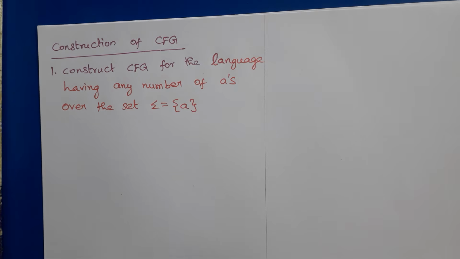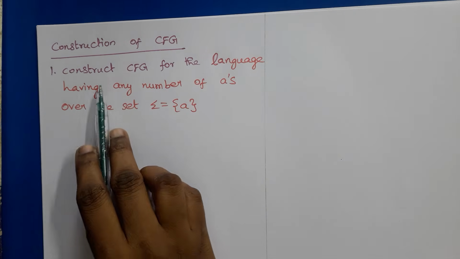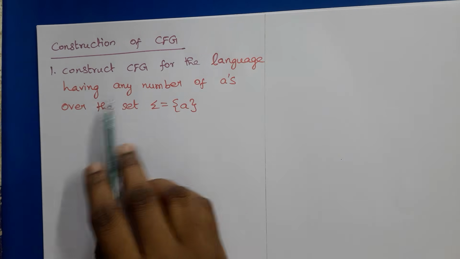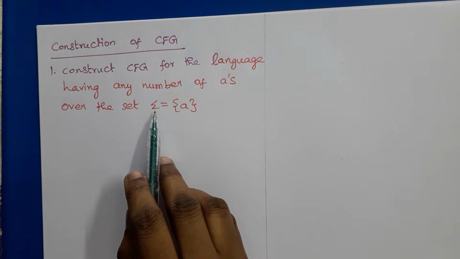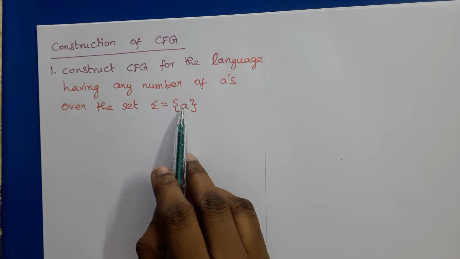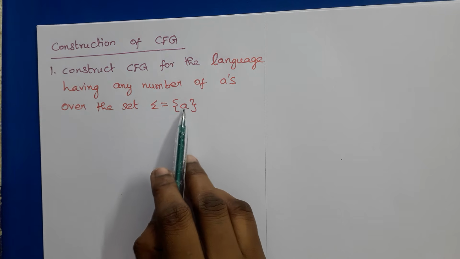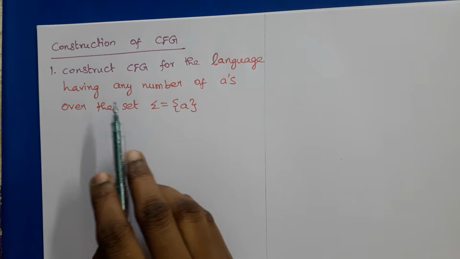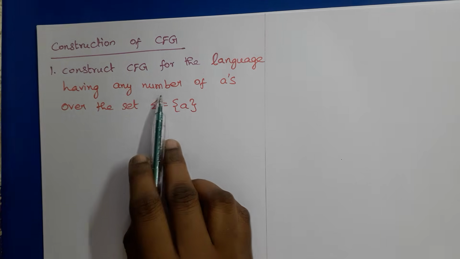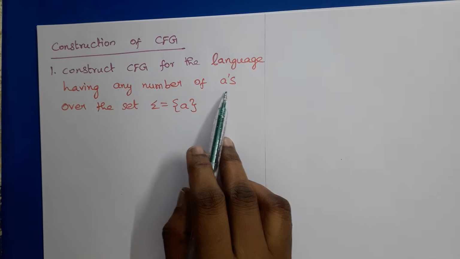Hello all, in this lecture we are going to discuss the construction of CFG for some example problems. The first one is: construct a CFG for the language having any number of A's over the set sigma equal to {A}. Sigma, the input alphabet, has a single input symbol A, and the language should accept all strings which consist of any number of A's.